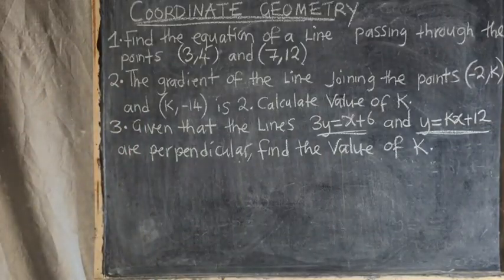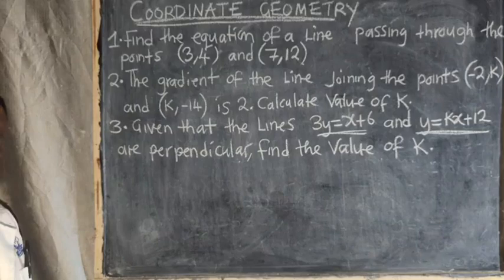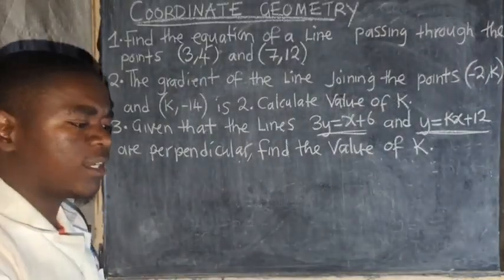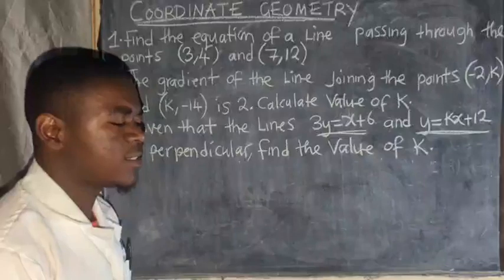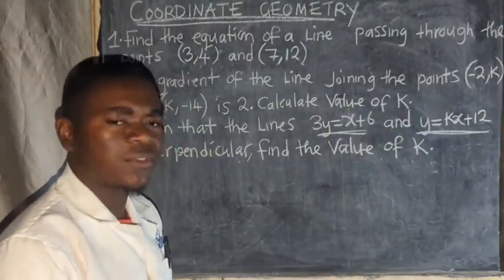What do we mean when we say that these 2 lines are perpendicular? If 2 lines are perpendicular to each other, it means that if you multiply their gradients, you get -1.